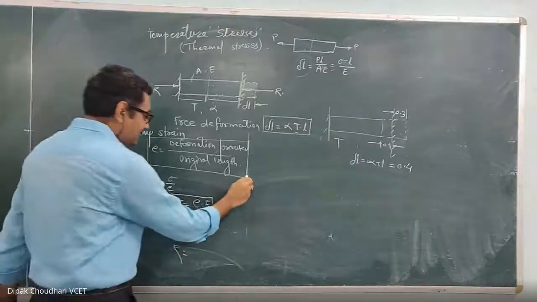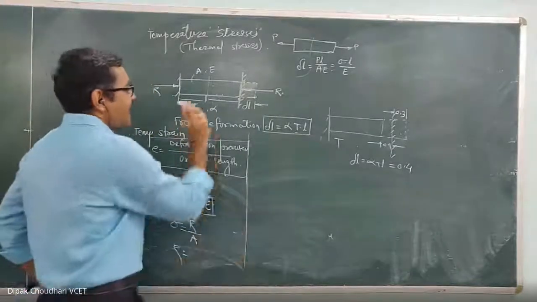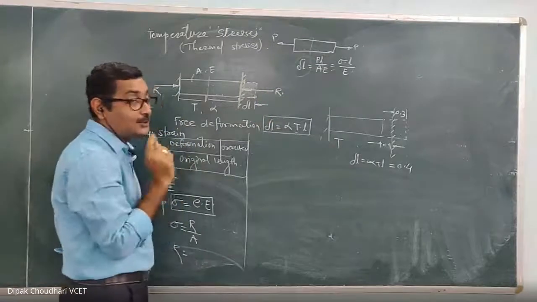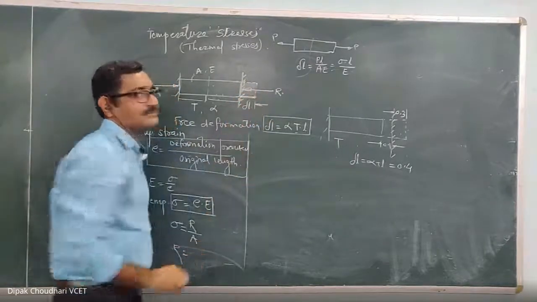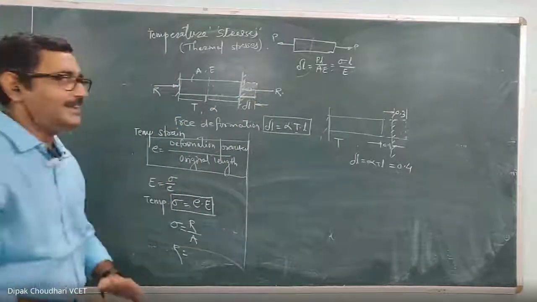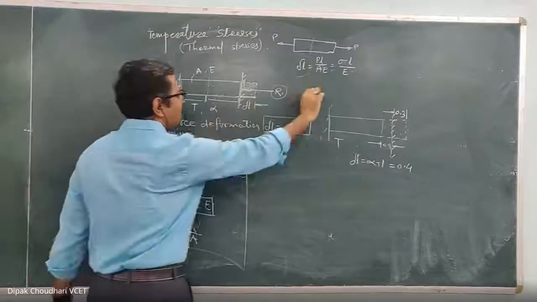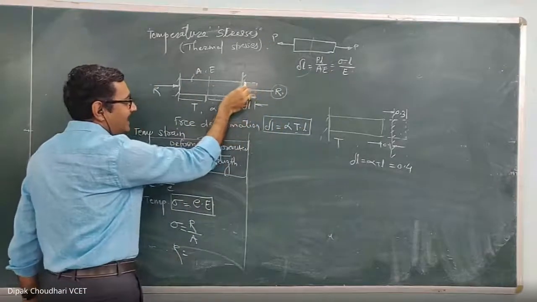Now what is the other method? The other method is that this reactive force is preventing this deformation. So let's think how I can calculate this reactive force, or the external applied axial force to compress this material by delta L amount.